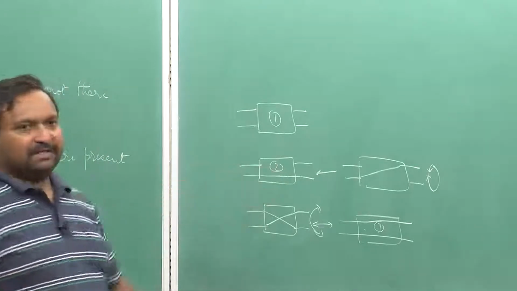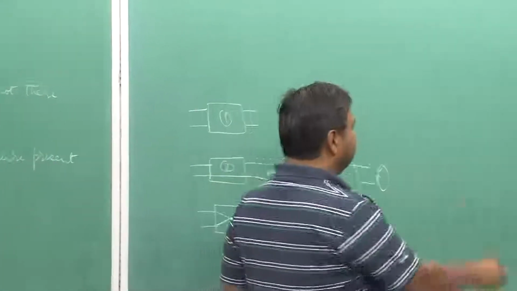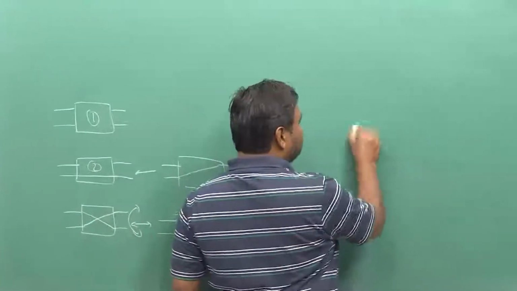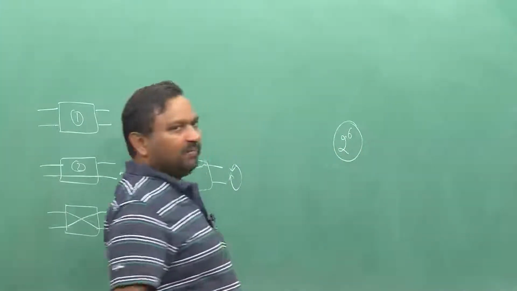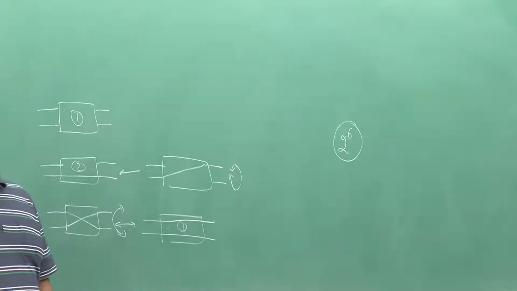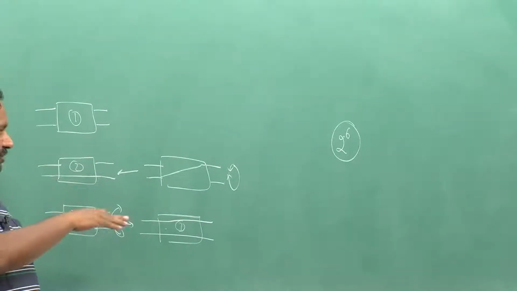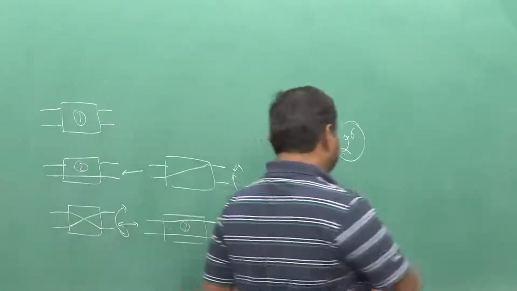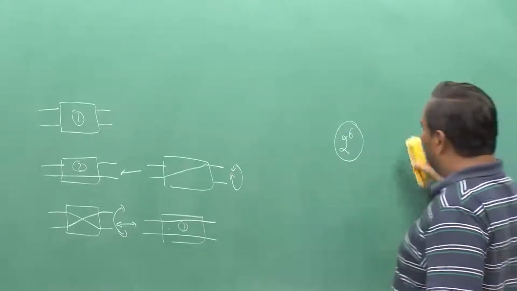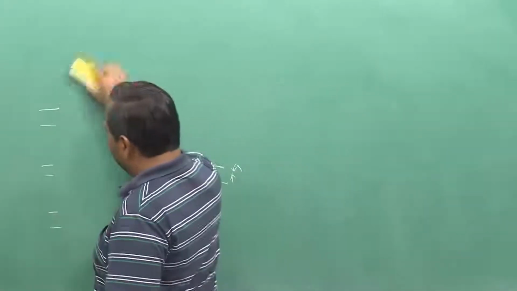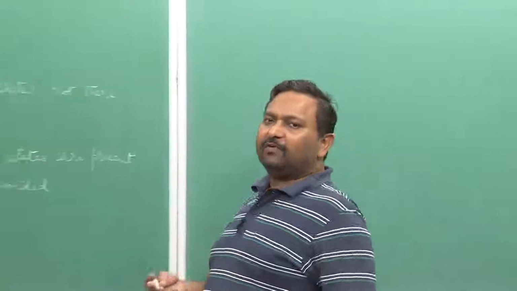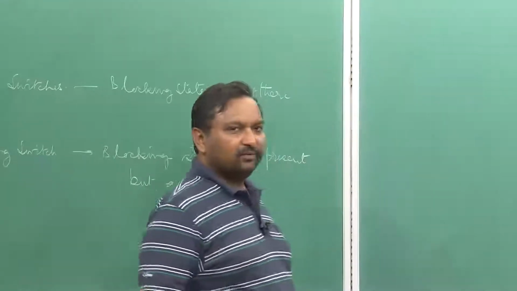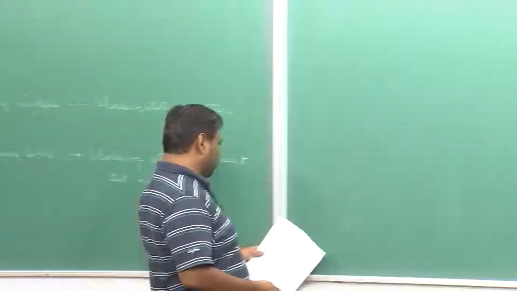When I gave you an example of that 2 raised to the power 6, I had not considered the states when the connections are not being made. So, we will also look into that. Now, let us do it for a 2 stage 4 by 4 system built using 2 by 2 crossbars and see how we can transform from one state to another state and both are equivalent, what the equivalence actually means.